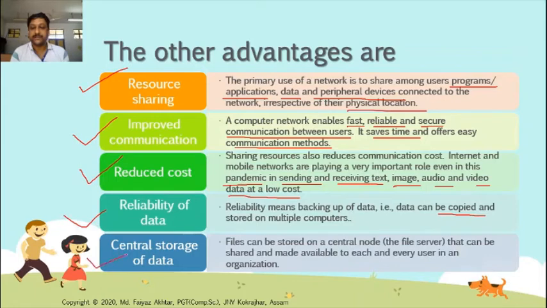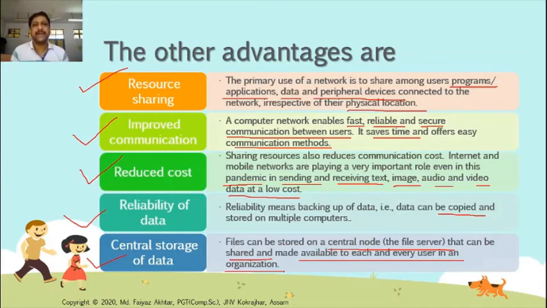Now, central storage of data. Files can be stored on a central node, the file server, that can be shared and made available to each and every user in an organization. Suppose in an organization everyone needs some information.